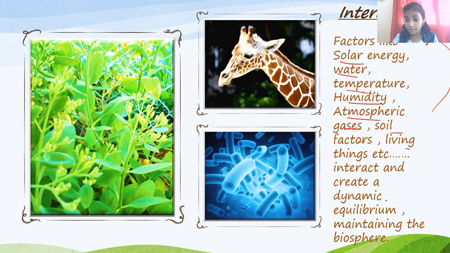Forget this word, dynamic equilibrium, for now. When you reach higher grades, you will learn about equilibrium, dynamic equilibrium, how it is created, and how energy flows through the ecosystem. We are in 7th standard, so we should be happy with what we have. So what we learned is that living things and other factors interact with each other, and this helps to maintain the biosphere.